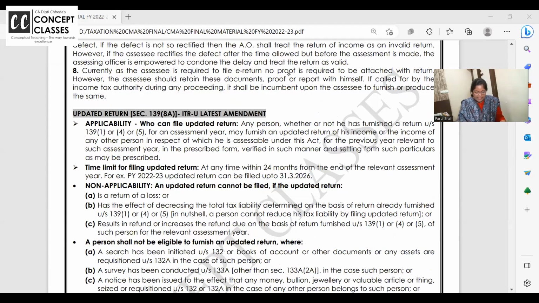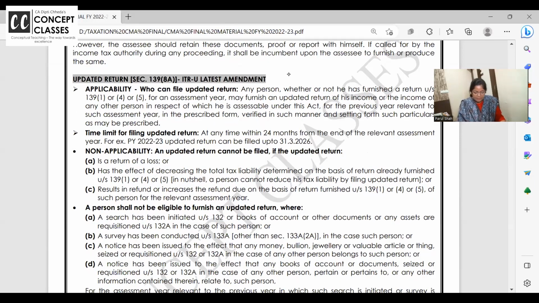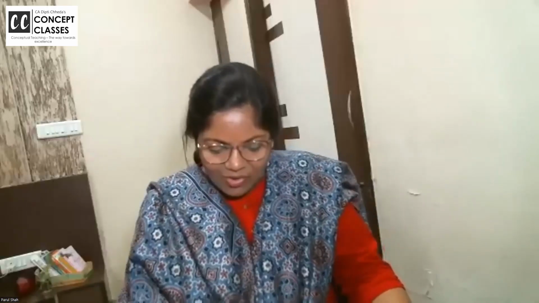Chalo, let us quickly do this updated return. I will explain the meaning on my own first. It's a new concept, started from this financial year, and surely you are expected to get a question on this. One second, I have to open the journal.